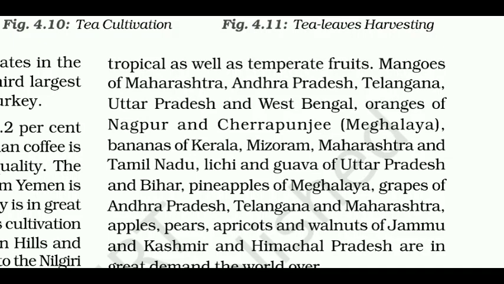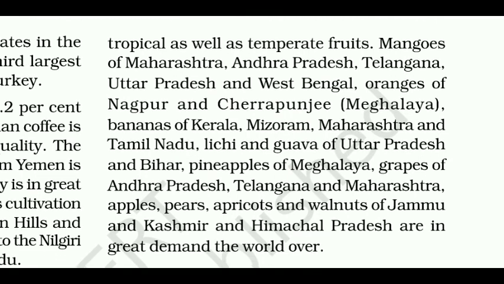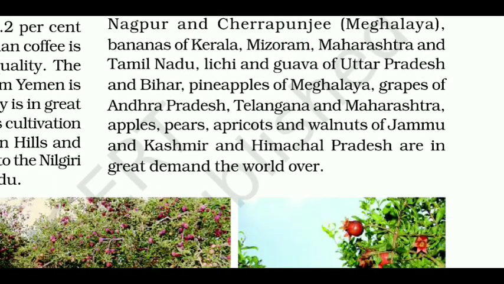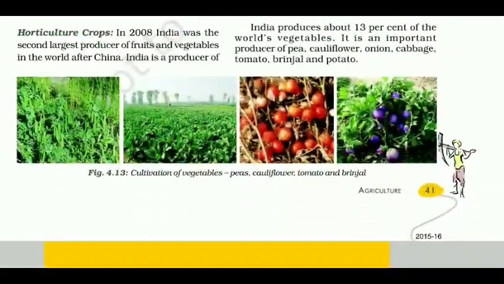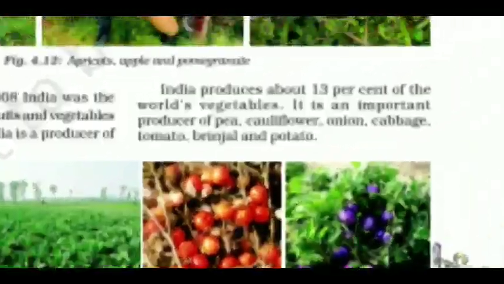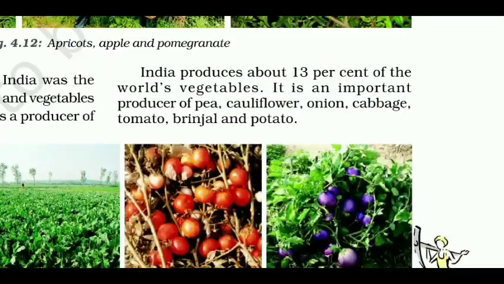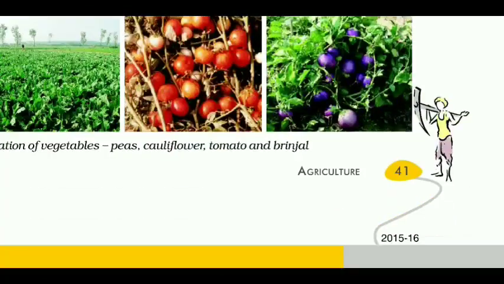Lychee and guava of Uttar Pradesh and Bihar. Pineapples of Meghalaya. Grapes of Andhra Pradesh, Telangana and Maharashtra. Apples, pears, apricots and walnuts of Jammu and Kashmir and Himachal Pradesh are in great demand the world over. India produces about 13% of the world's vegetables. It is an important producer of pea, cauliflower, onion, cabbage, tomato, brinjal and potato.